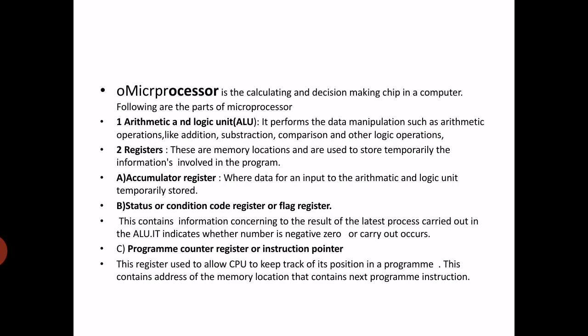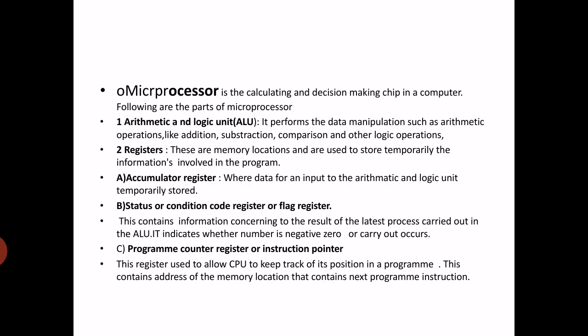This contains the information regarding the result of the latest process, that is, the process carried out in the ALU. It indicates whether a negative, positive or 0 or carry out occurs, etc. Now, the third one is the program counter register or instruction pointer.